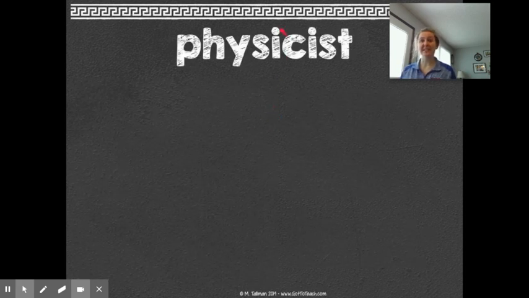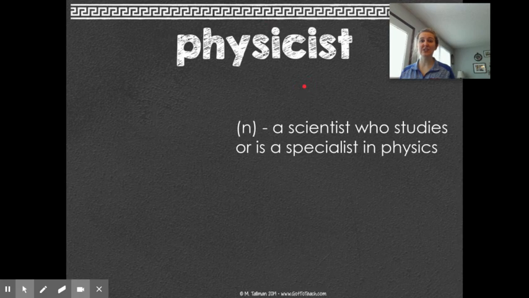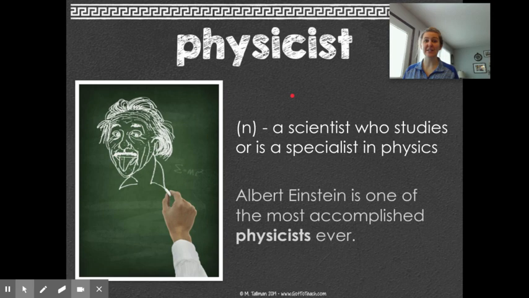A physicist has the root phys in it. A physicist is just a person who studies, a scientist who studies physics, or those laws of nature like gravity. Albert Einstein is one of the most accomplished physicists ever.